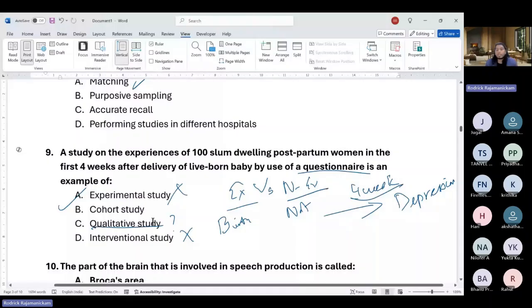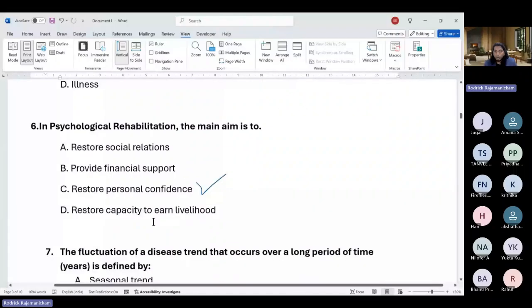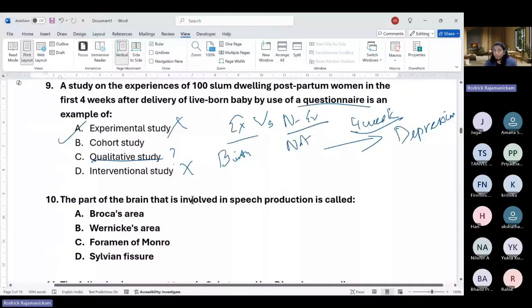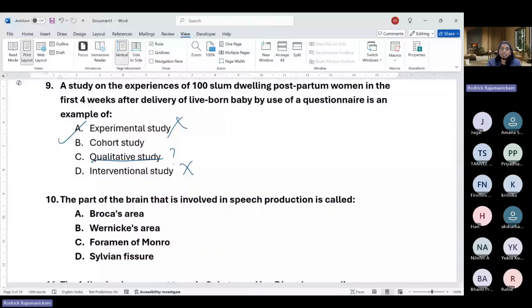Good that they have not given any further confusing options, such as case control, which would definitely have made it even more confusing, because they clearly have not said whether you're going retrospectively or prospectively, but you'll have to assume that here, because they said in the first weeks after delivery. So that's the assumption I would go with. And sorry, it's not qualitative, it's cohort.